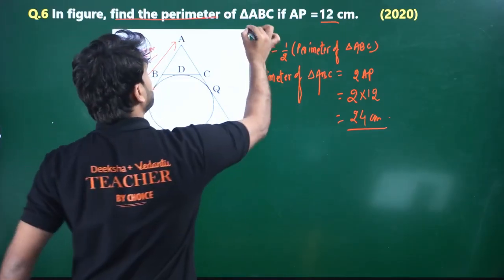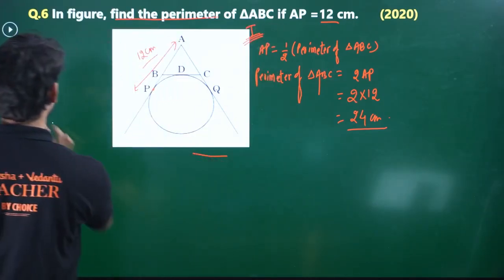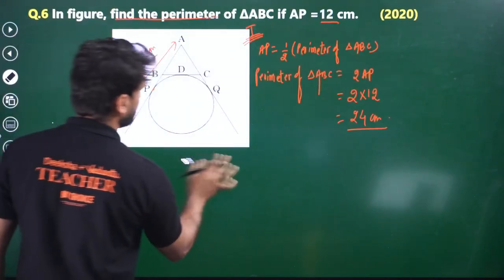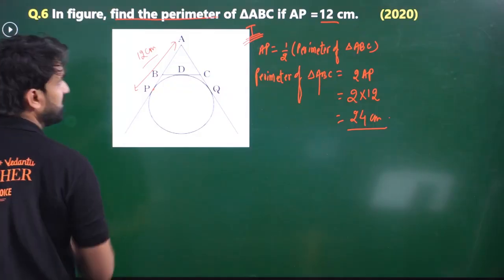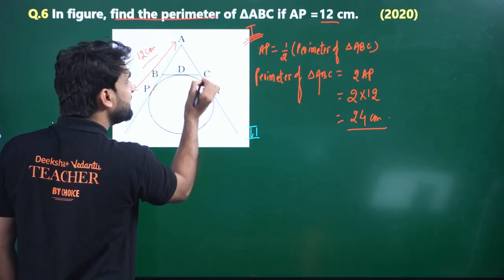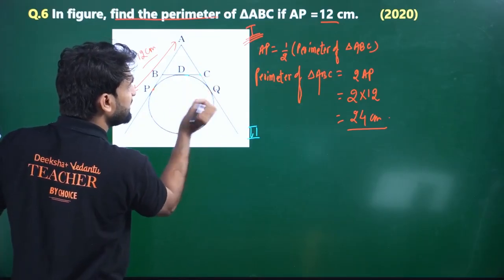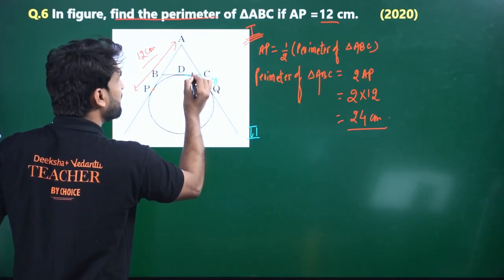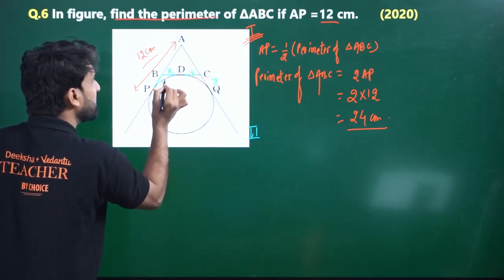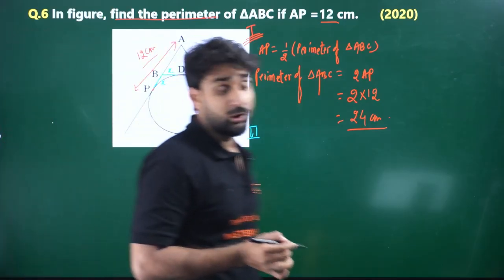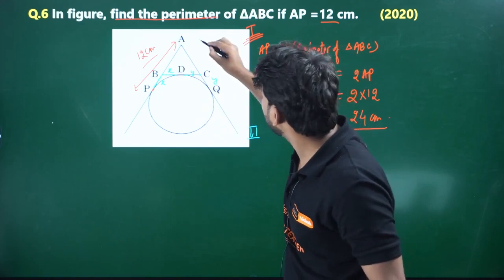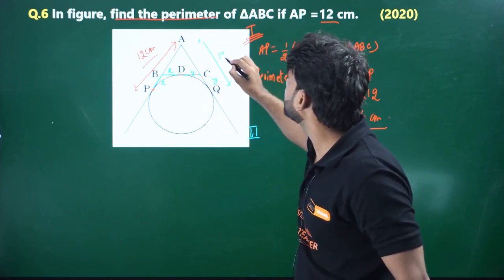This is the way we can solve. So this was the first method, by using the direct formula. We can solve this question by one more method. Let me show you. I'm using blue color. So the second method is, see, if this is C here, and from this C, CD and CQ are drawn. If I call this CD as y, and if I call this BD as x, then BP will also be x. You all know? Yes. And if this AP is 12 centimeter, then this whole will also be 12 centimeter.